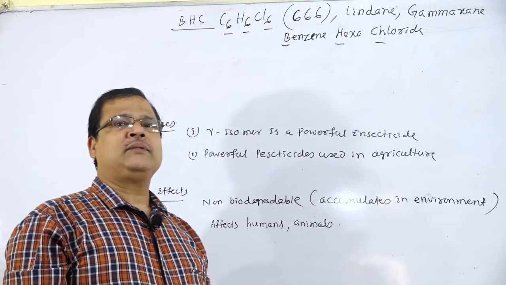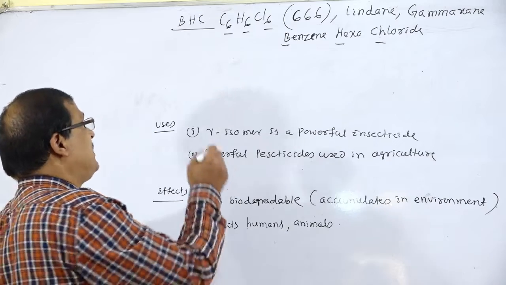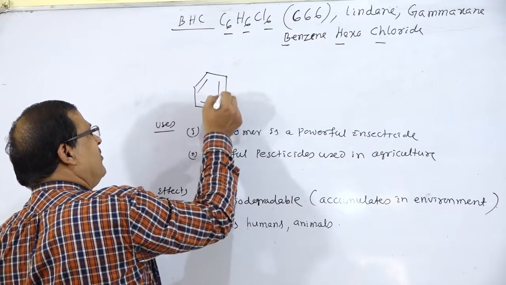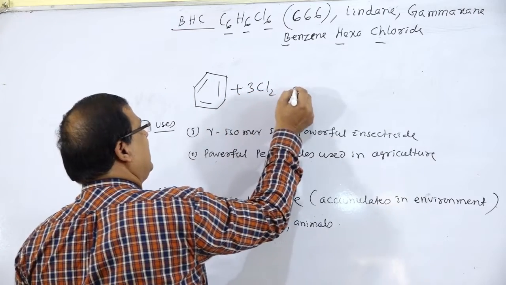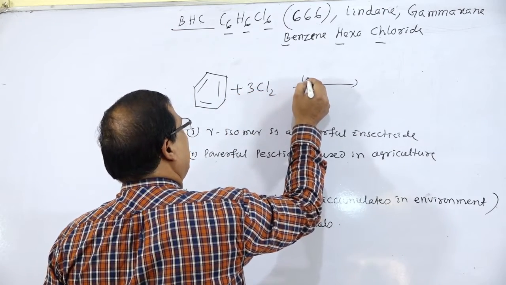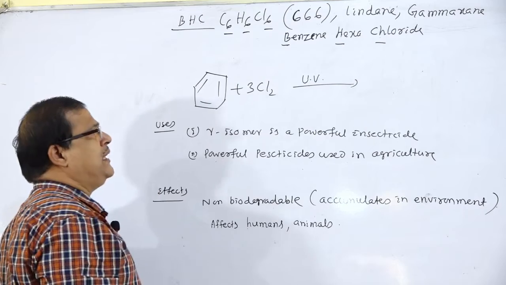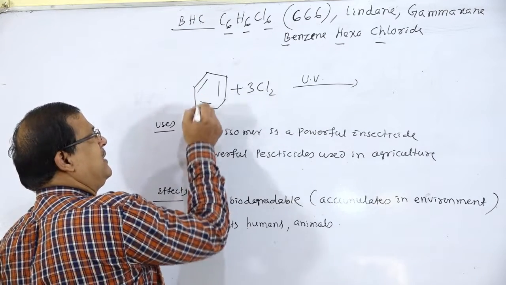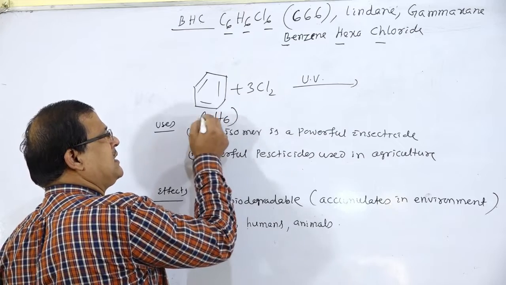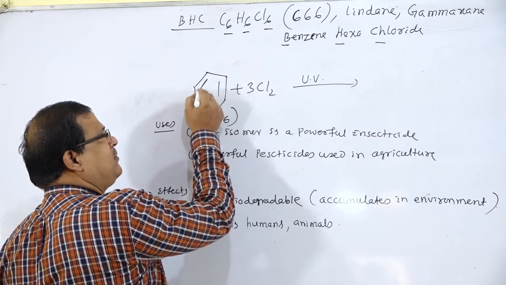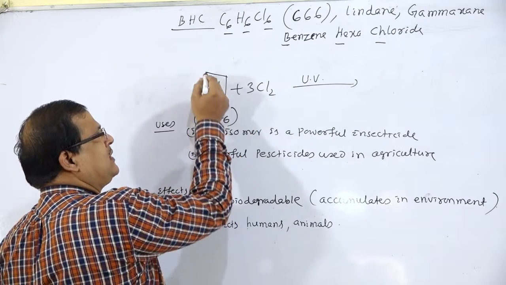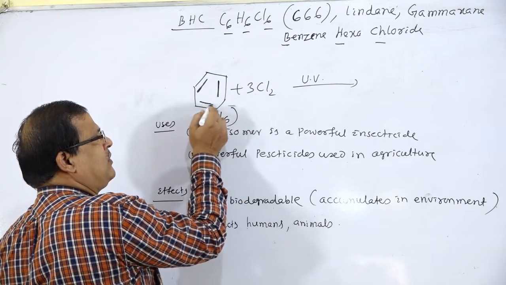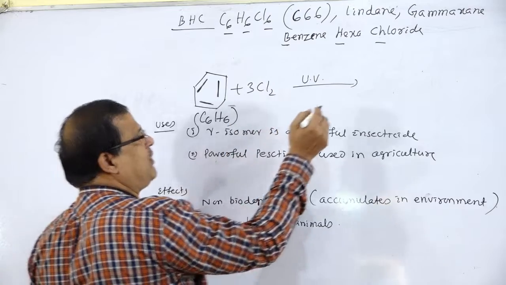How is this compound formed? It is obtained by the action of benzene with chlorine in the presence of sunlight or UV. Benzene reacts with chlorine in the presence of sunlight. C6H6 is the formula for benzene. This bond will break by the addition of Cl2, and again this bond will break by the addition of Cl2, and again.